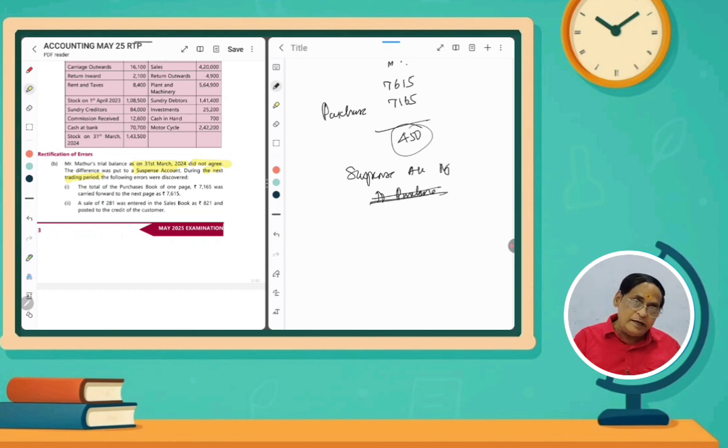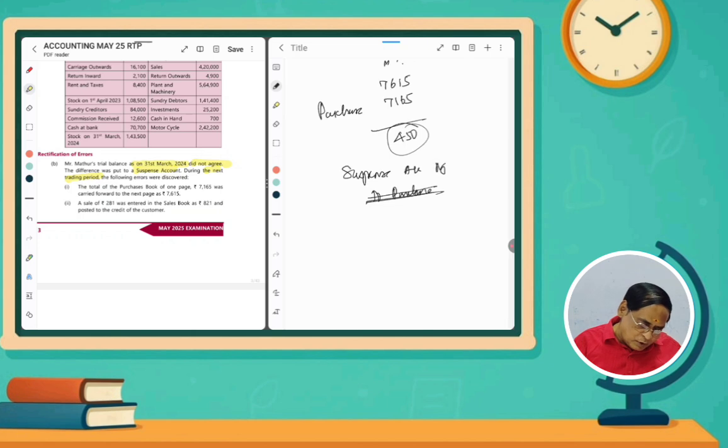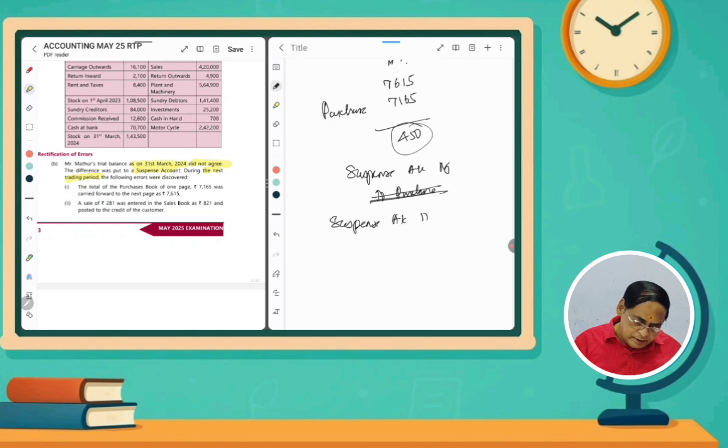Instead, as I had already told, profit and loss adjustment account or period account. So the correct entry will be suspense account debit to profit and loss adjustment account, 450. Narration: purchases account over debited, now rectified. So this is the correct entry.